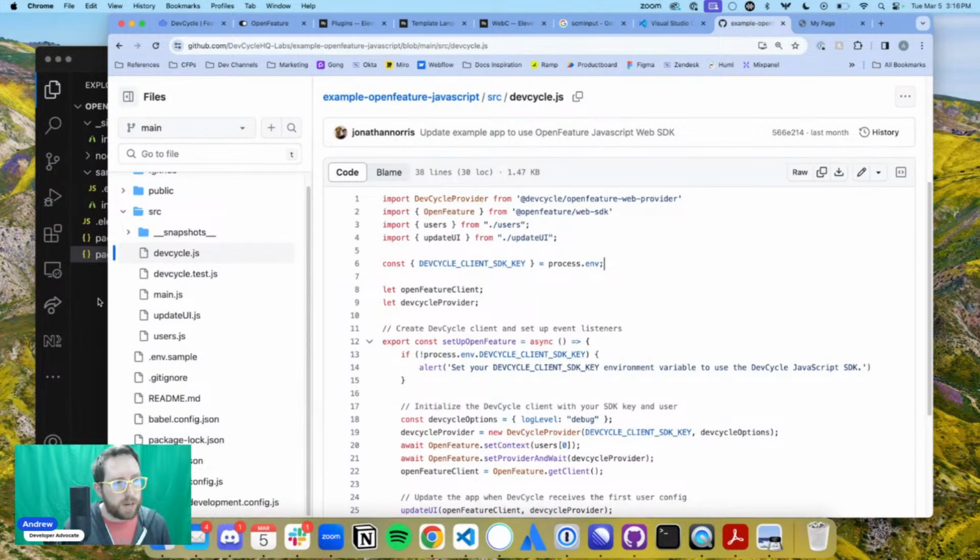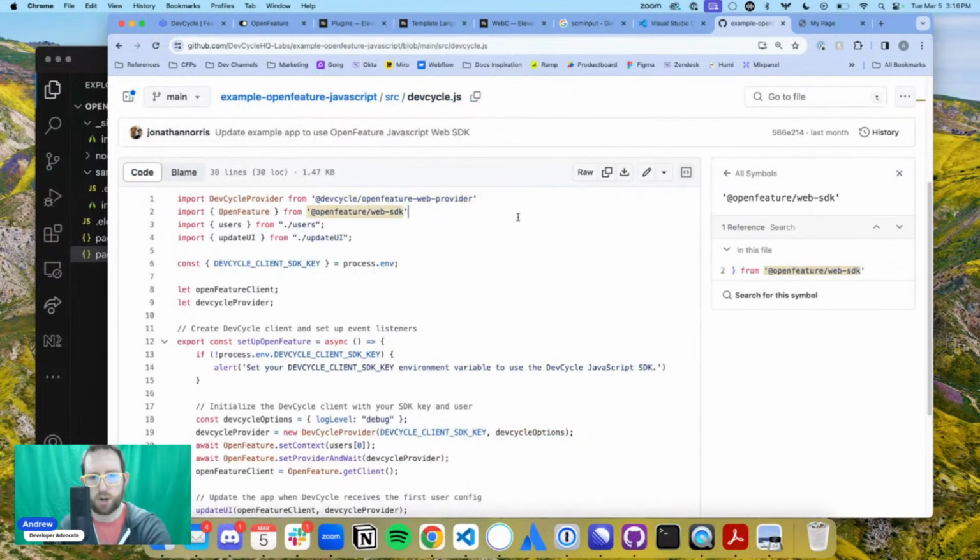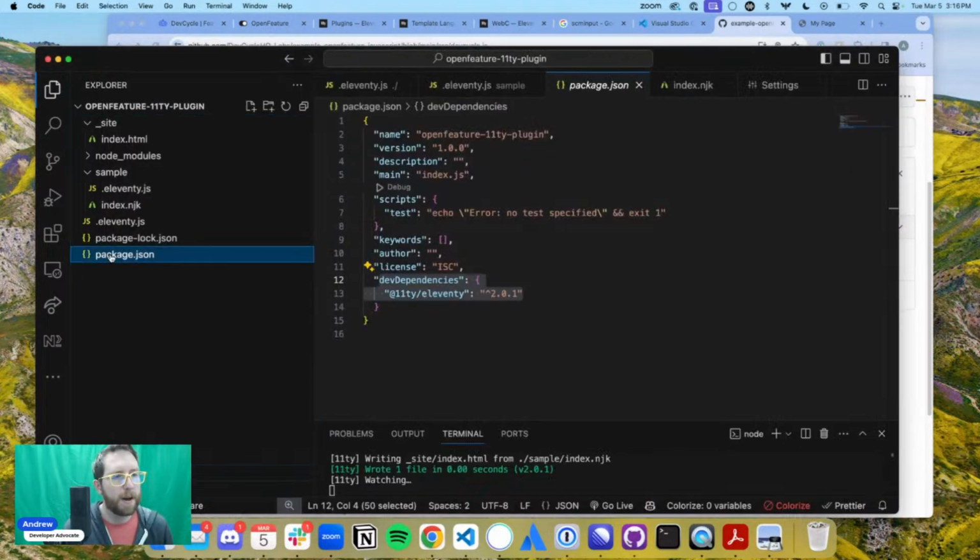But what we do need to do is start our process of creating a plugin that is going to do all of this work, that is going to initialize DevCycle, initialize OpenFeature, all the rest of that hard work. So let's see what that looks like.